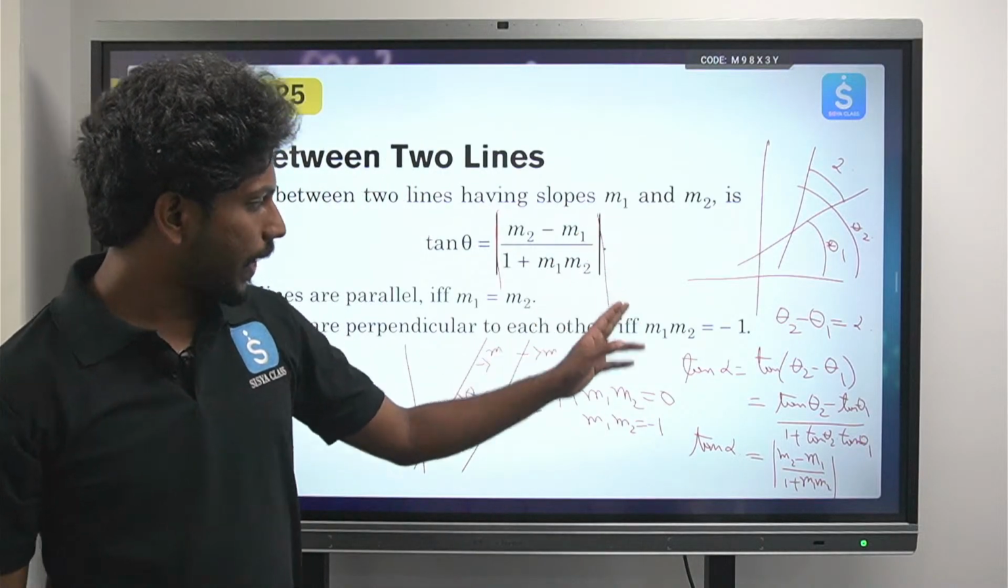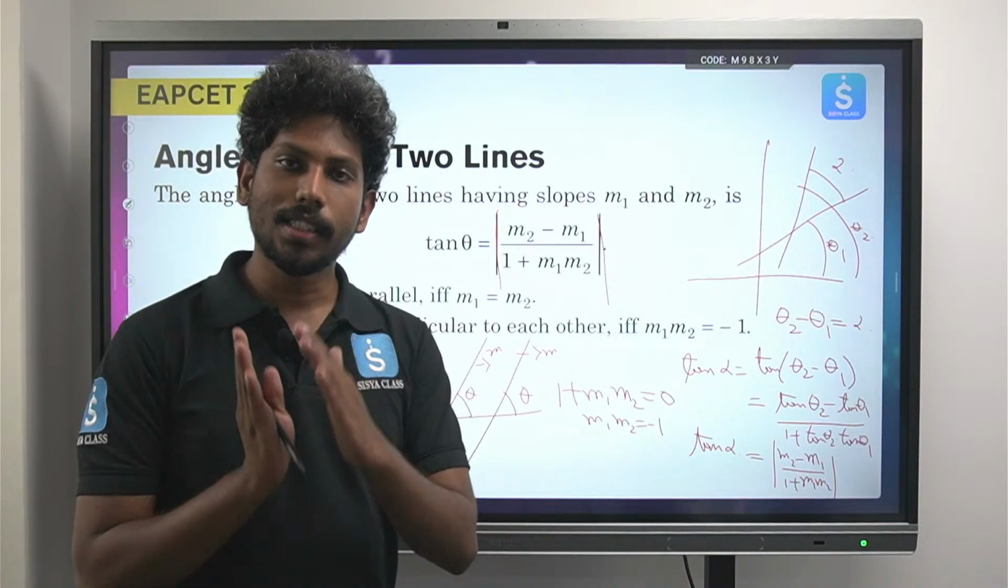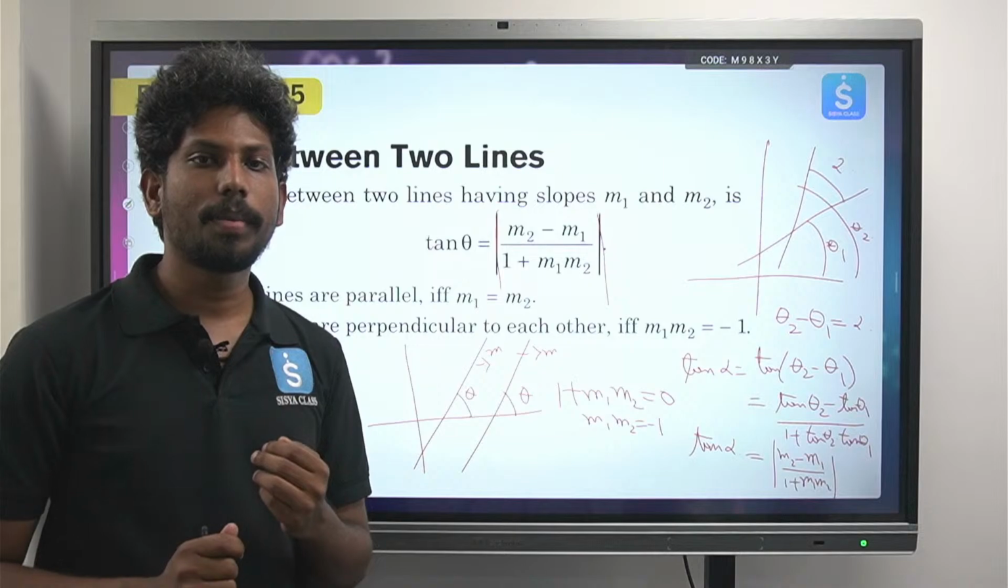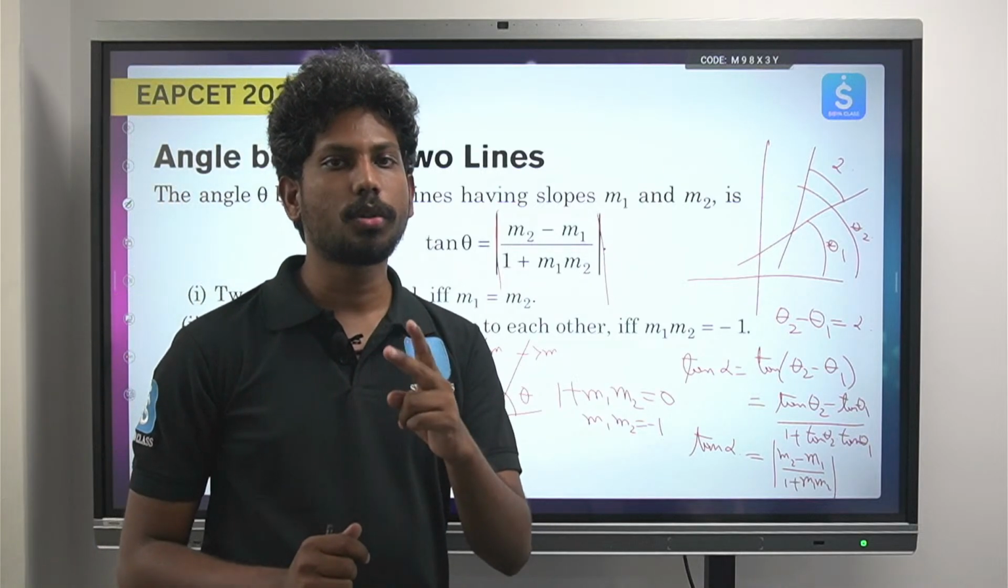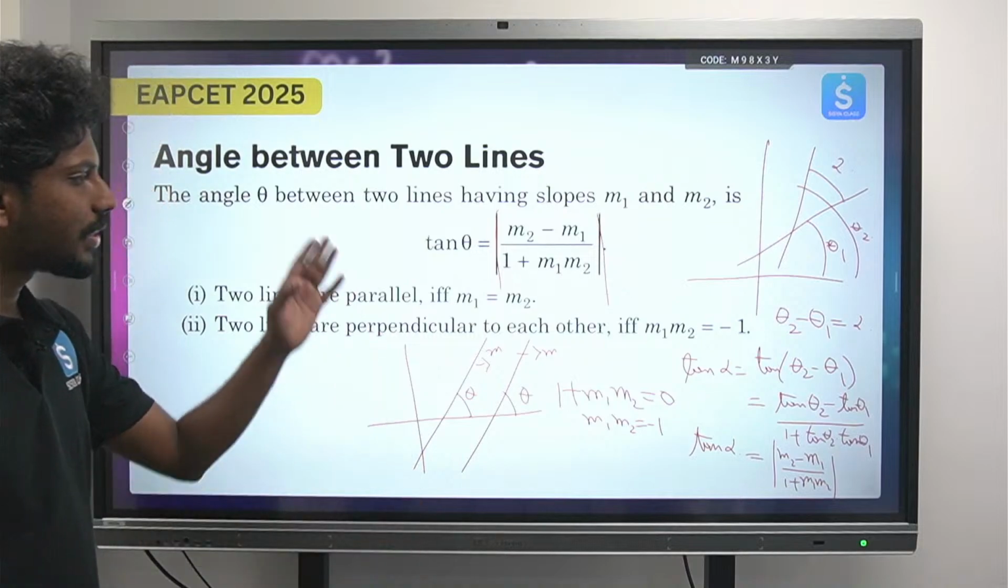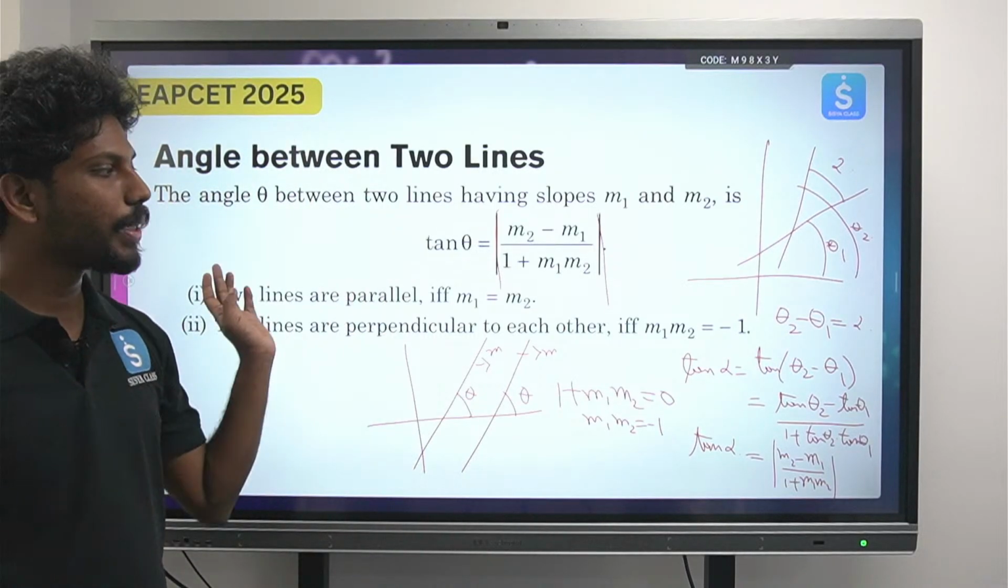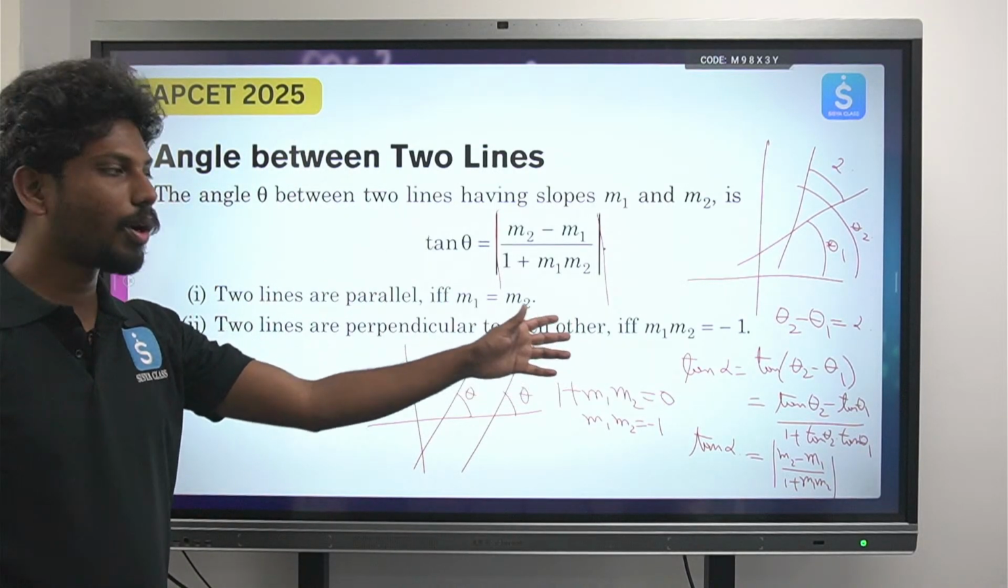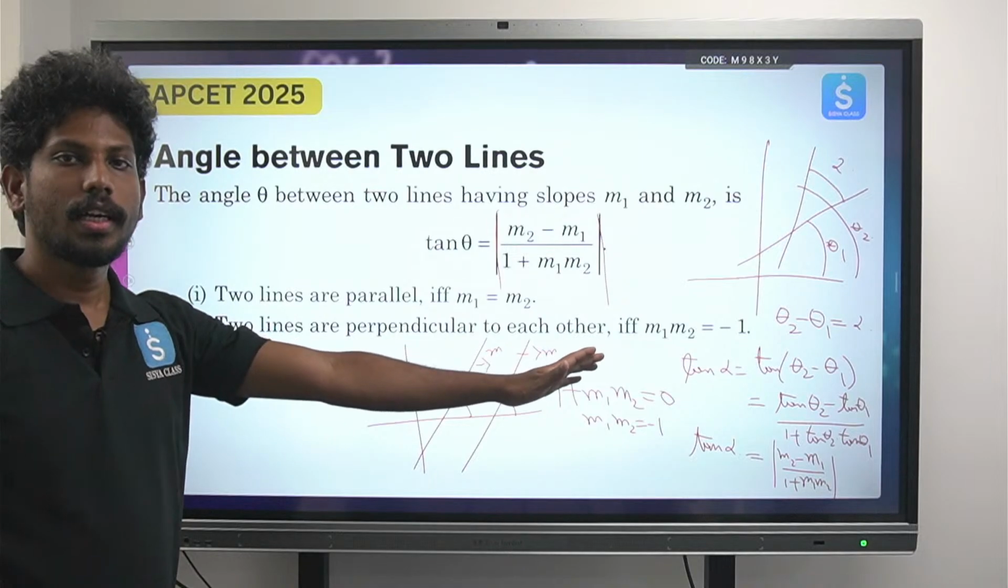Okay, so next, if two lines are parallel, then the slopes are equal. If two lines are perpendicular, then the relation between the two slopes is m1 into m2 equals minus 1. Please screenshot this. You will clearly see what sort of thing we are going to do for the remaining part of the time.